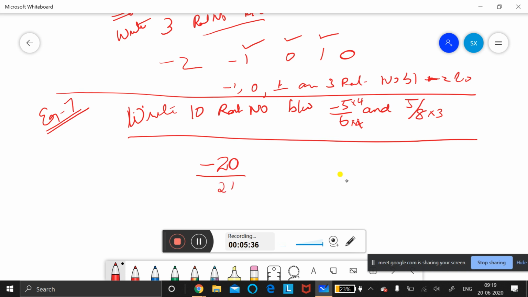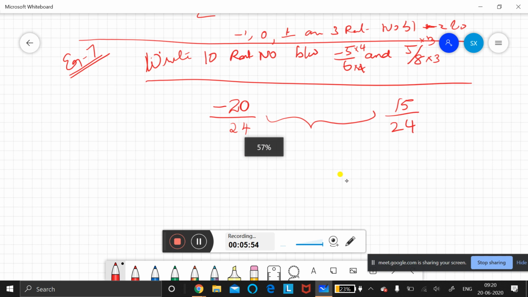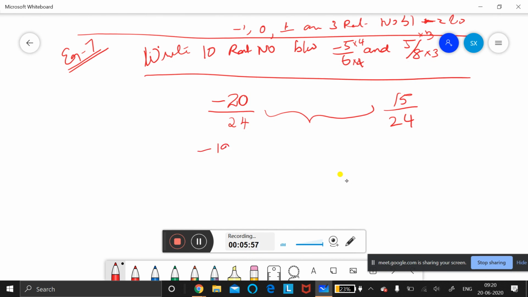Same way, multiply here also by 3. 5 threes are 15, 8 threes are 24. See, when the denominator is the same, then we know how many numbers are there inside. So you can write many numbers. They are asking 10 numbers, so write down 10 numbers.